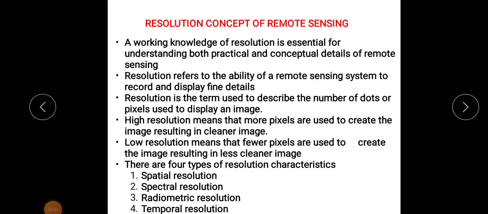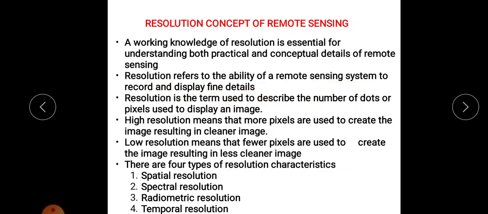Okay. So to understand both practical and conceptual details of remote sensing data, we have to study the concept of resolution. Okay. So what is meant by resolution? Resolution refers to the ability of a remote sensing system to record and display fine details.